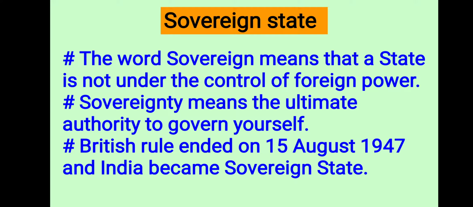Here there is no disturbance by foreigners to us. We are free. There is no control of foreign powers on us. So India is a sovereign state. Understood what is meant by sovereign? When there is no control of a foreign power on a country, that country is known as a sovereign state. Today we are free to take our decisions. That's why India is a sovereign state.